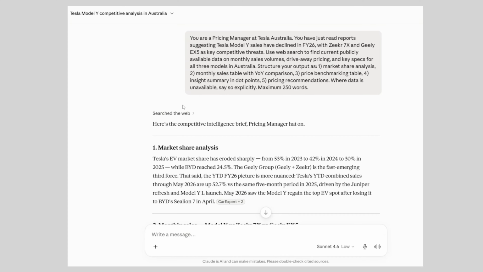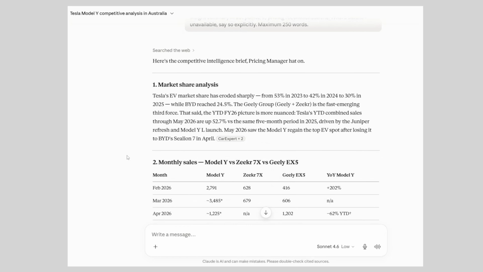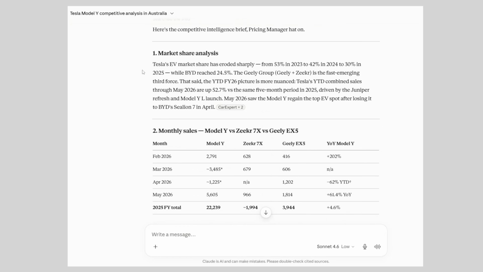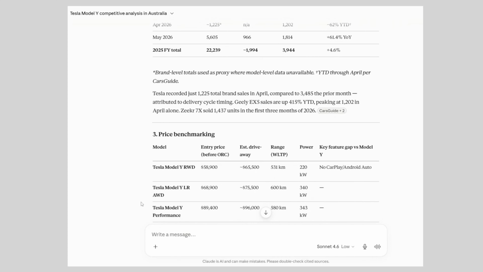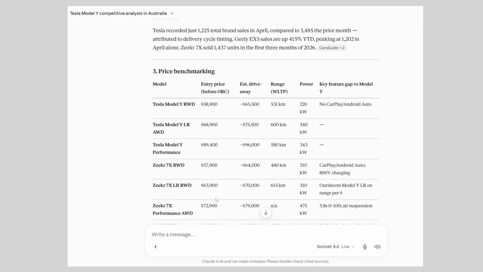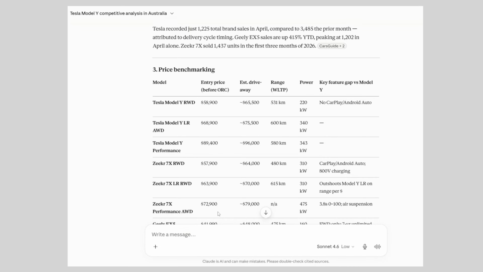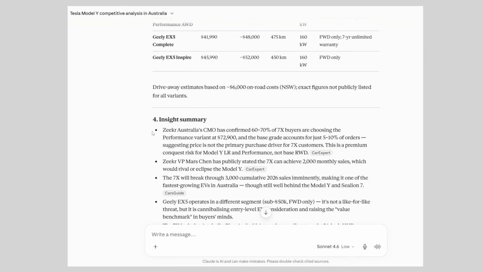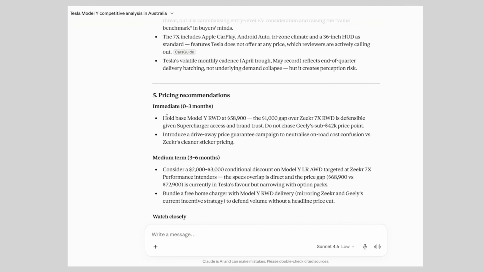Now, let's see what outcome we get. Asking the question differently with a better prompt gives us a completely different result. Look at that market share analysis and then the monthly sales. Oh, such a big change in May for Model Y, now regaining the top spot. And then price benchmarking. There is a nice price comparison and then insight summary and then pricing recommendation. Same question, completely different result. You get something more structured, more specific, more actionable. And that's the four pillars working together.